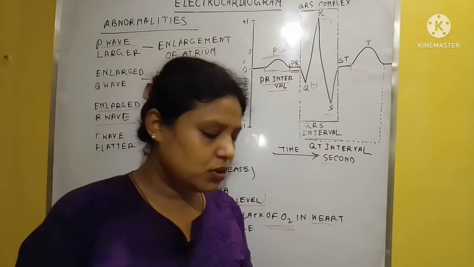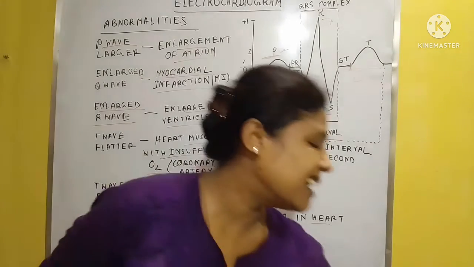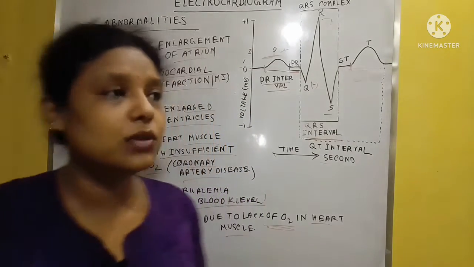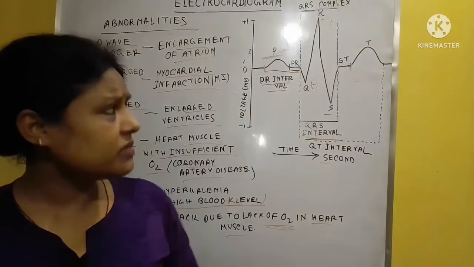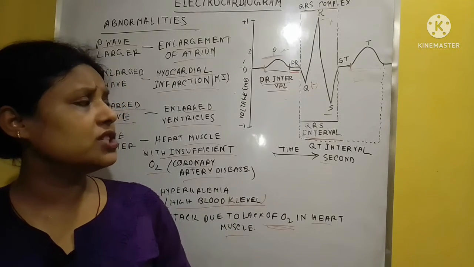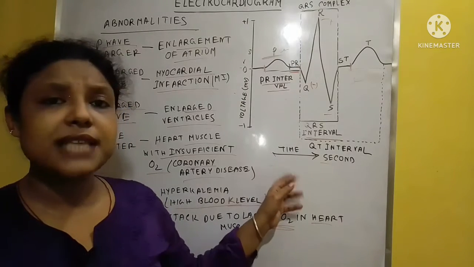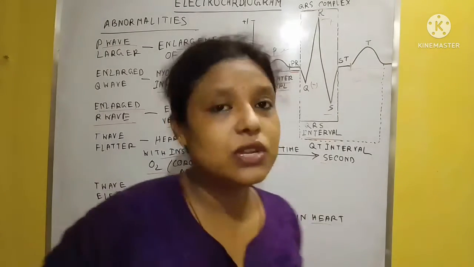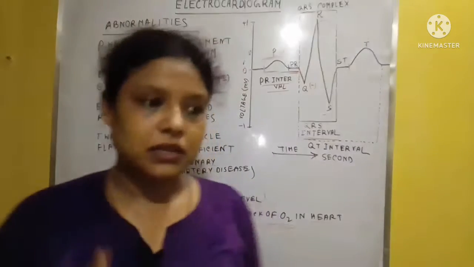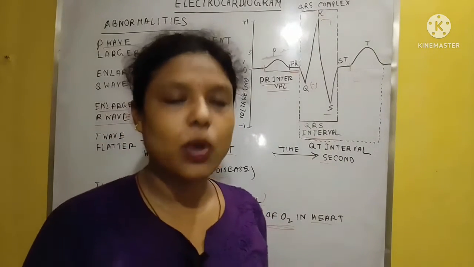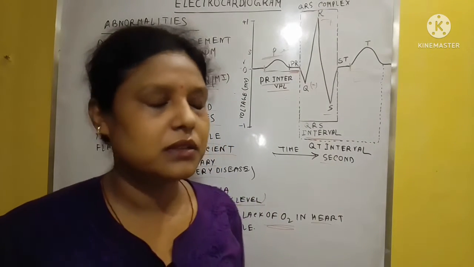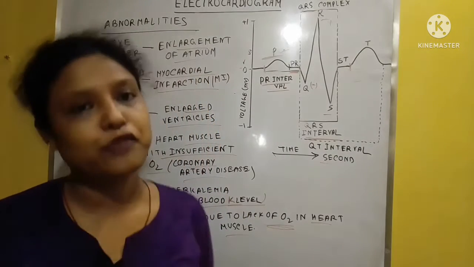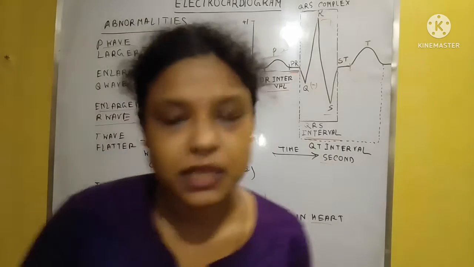Clear? So this is the topic of the electrocardiogram. I think you can all understand this electrocardiogram. It is one part of physiology, a topic of circulation, and many questions arise from it in CSIR NET. I think you can understand it properly from this explanation. Okay, thank you.